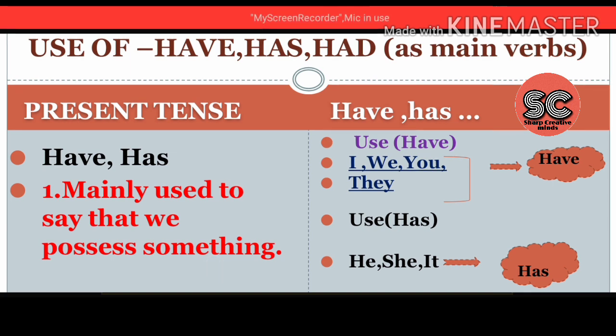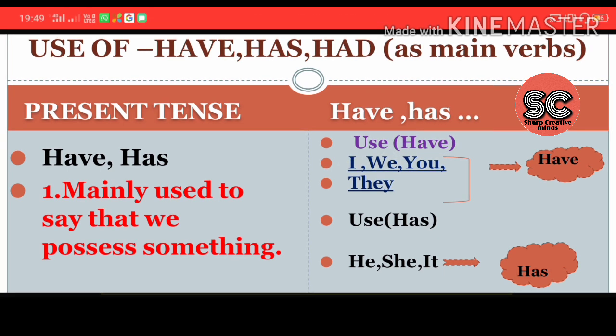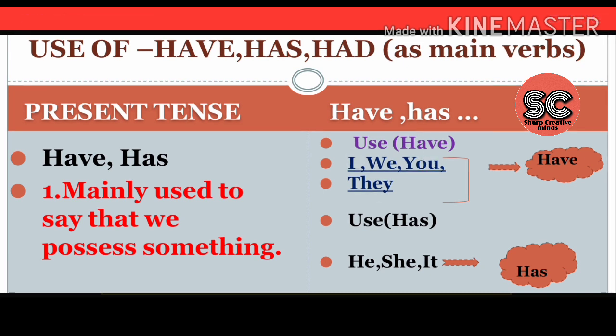So let us see where have and has are used. My dear friends, have is used with I, we, you and they. Like I have, we have, you have, they have. Is that fine?